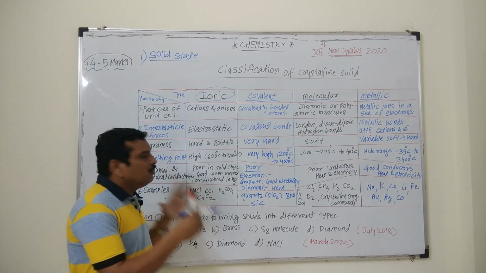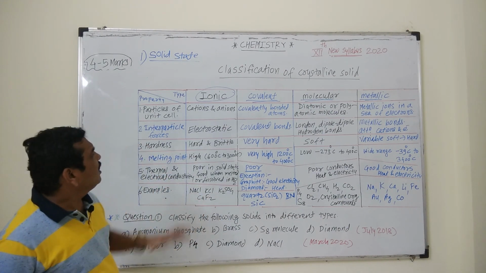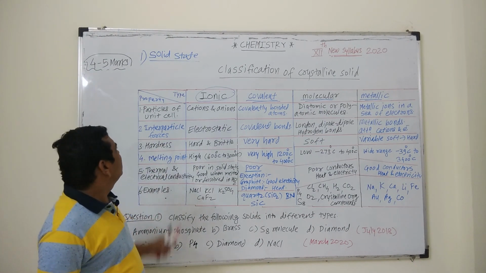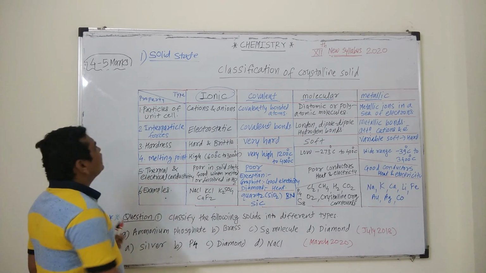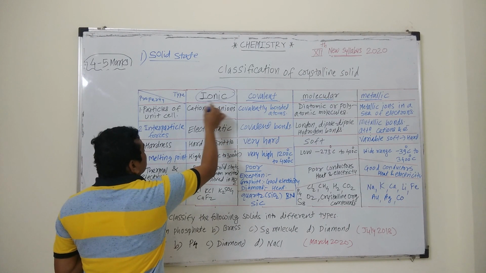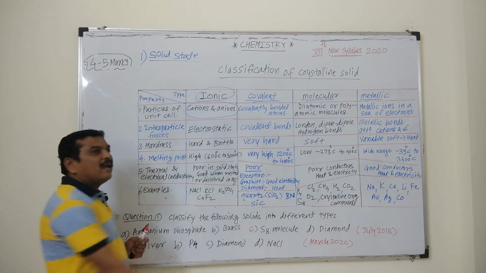First of all, ionic crystalline solids, the particles of the unit cell. That means these ionic solids are composed of cations and anions.